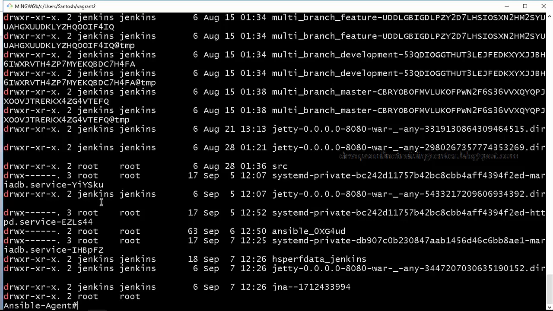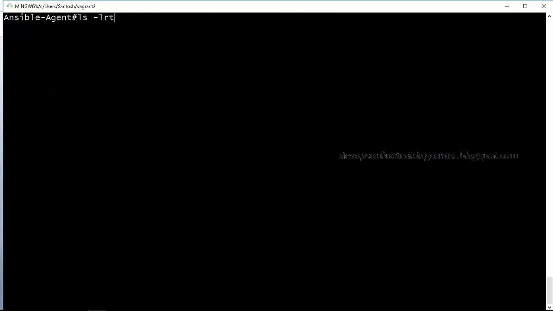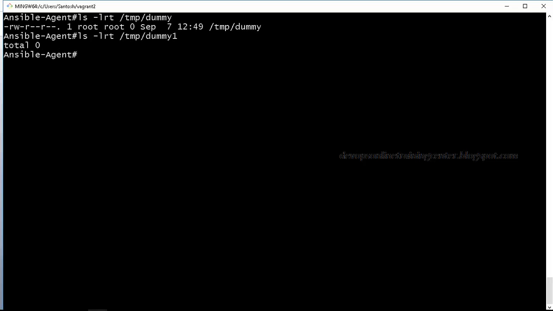So these are all the directories in temp, right? Inside that, I want to list temp dummy, dummy1. This is a directory which was created a few seconds ago.